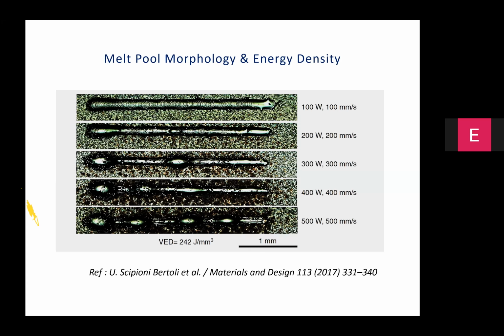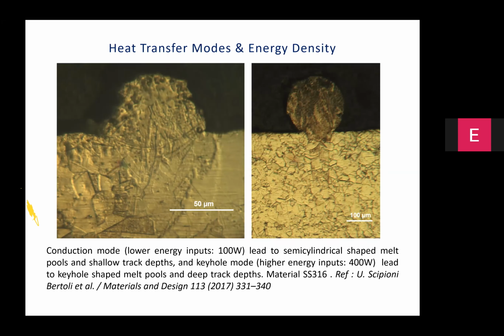And you can also see here, just by changing one parameter called the laser power from 100 watts to 400 watts, you are moving from conduction mode, which is generally associated or characterized by semi-cylindrical shape, melt pools and shallow track depth, to keyhole shaped melt pool with a very deep track depth